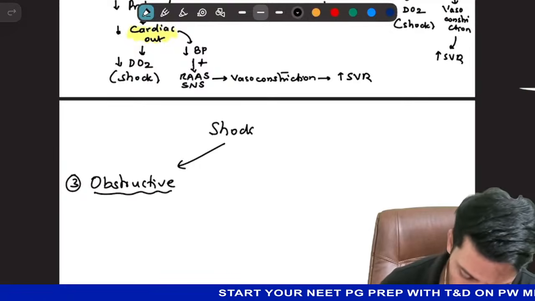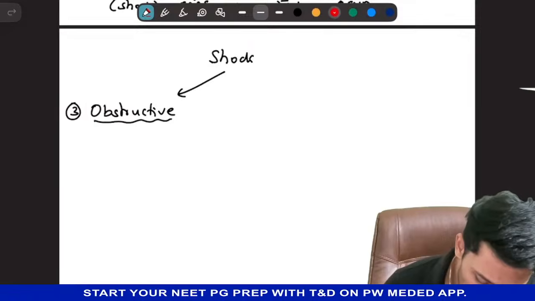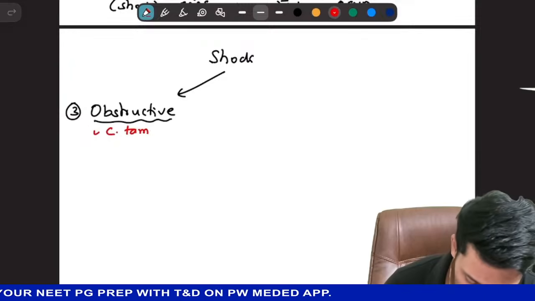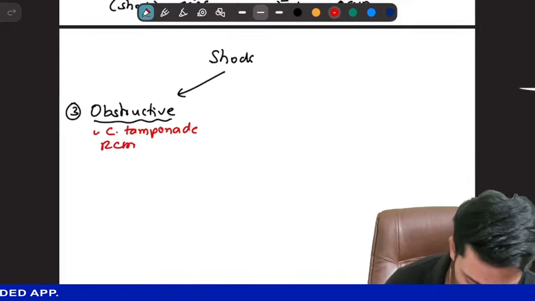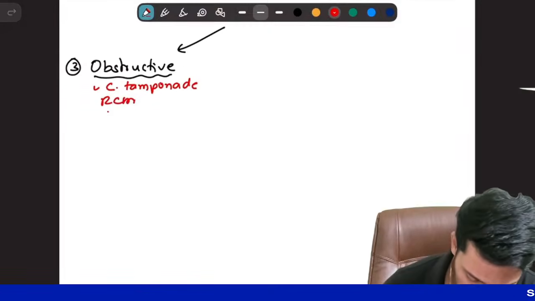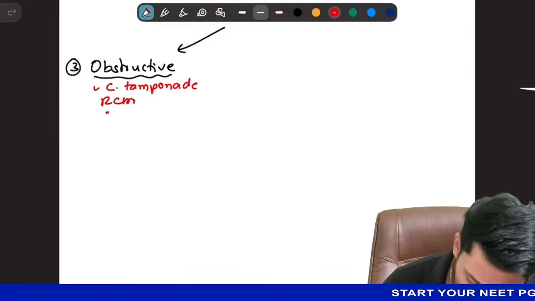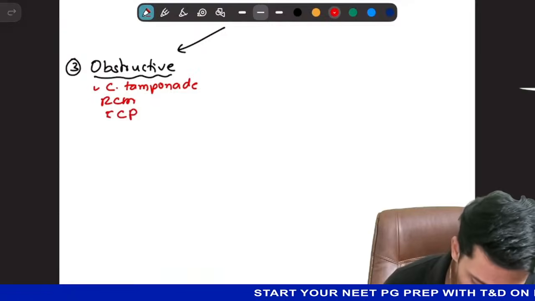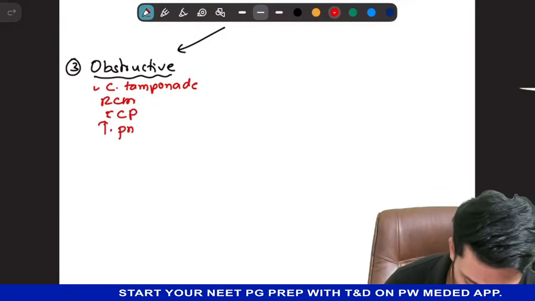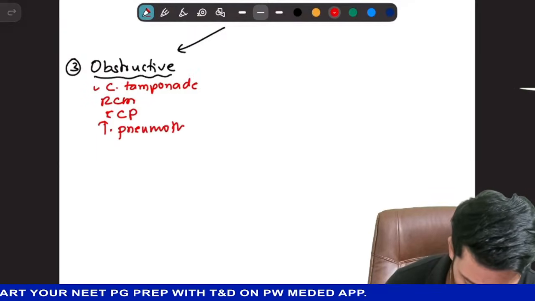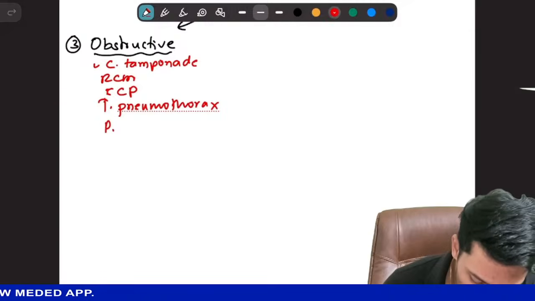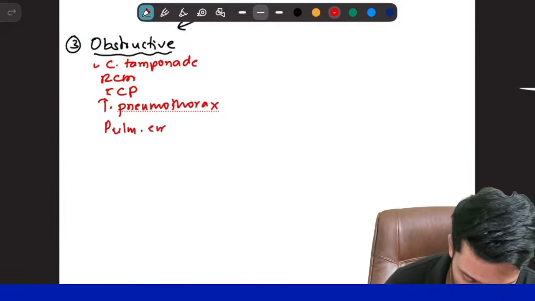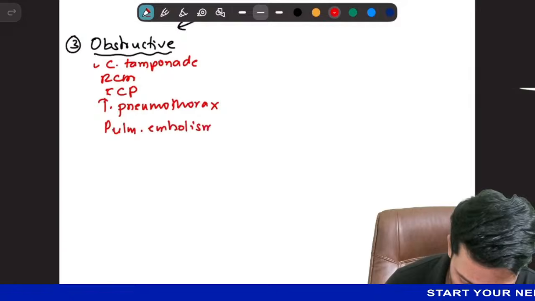So in obstructive shock, examples are cardiac tamponade, restrictive cardiomyopathy, then chronic constrictive pericarditis, tension pneumothorax, and pulmonary embolism. So these are all causes for obstructive shock.